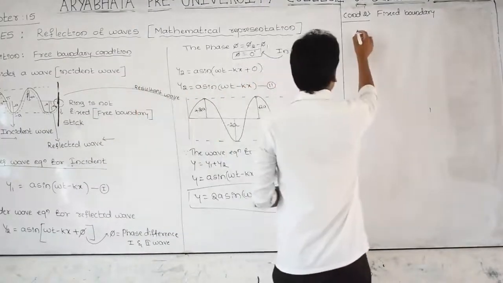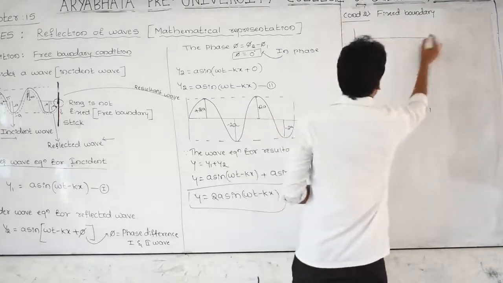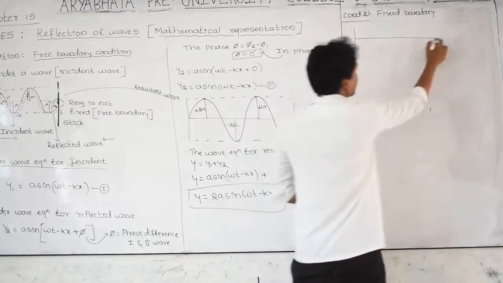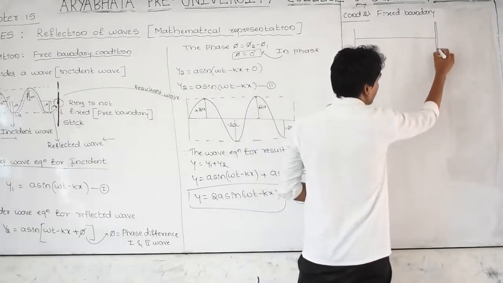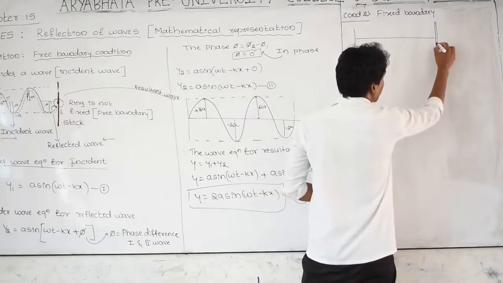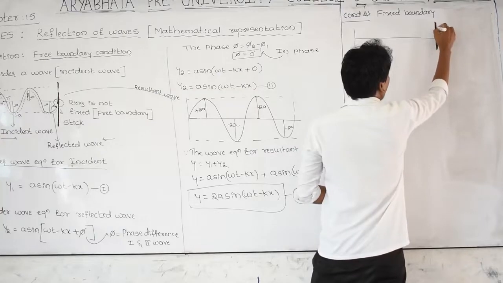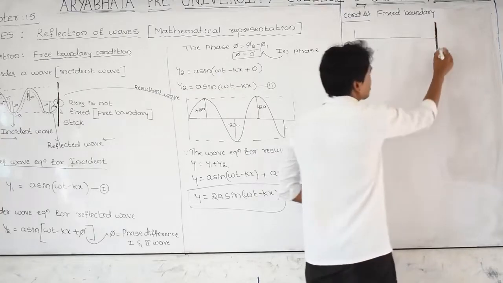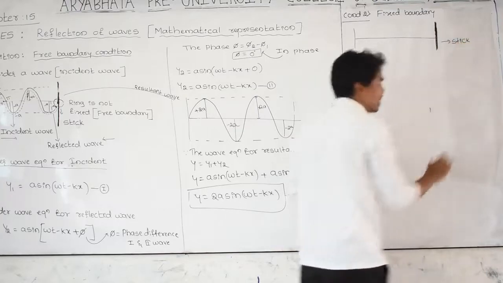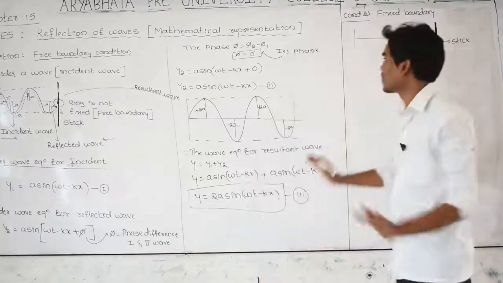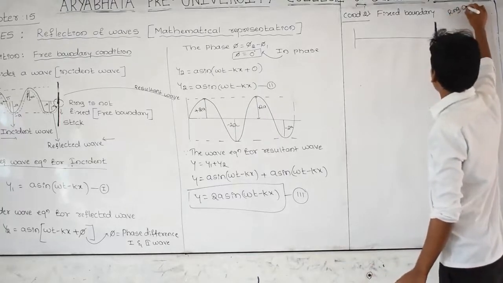Let us take the same diagram. This is a rope, and this is a stick. Here I am not using a ring.